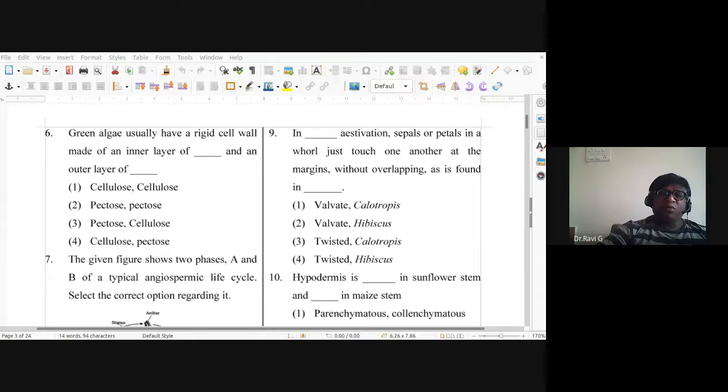See that example they have given, probably it is Agaricus bisporus, the edible mushroom. There are varieties of mushrooms which are poisonous, so they have not given a list of poisonous mushrooms for you. Only the edible variety of mushrooms they have given, so that would be beyond the scope of today's discussion. A rigid cell wall made of an inner layer of cellulose and an outer layer of pectose. For the sixth one, the fourth one is the correct option.